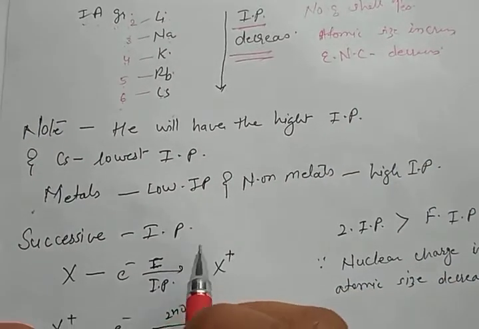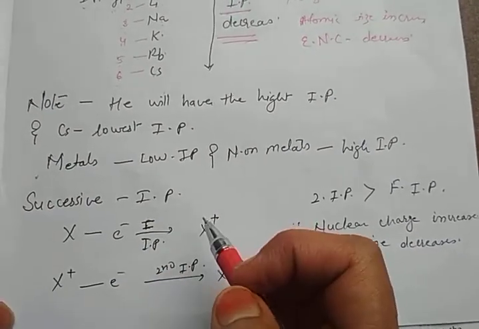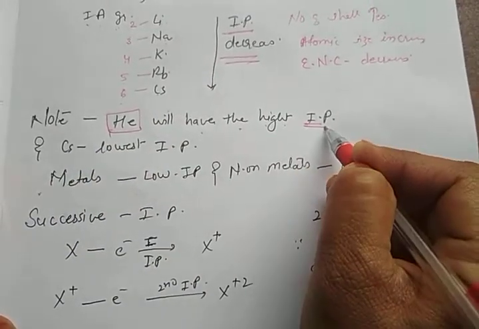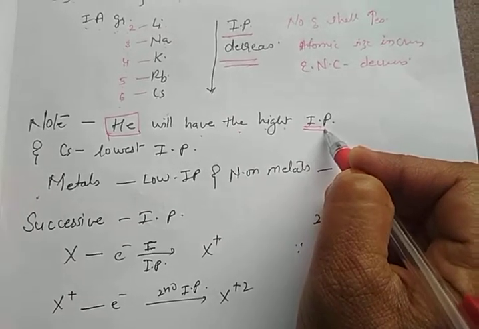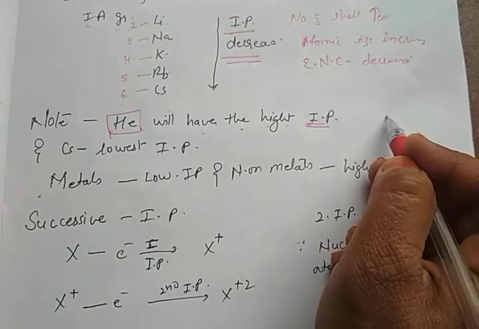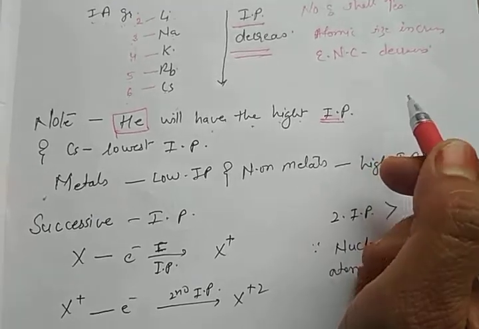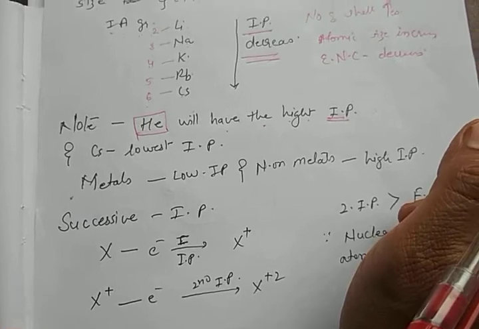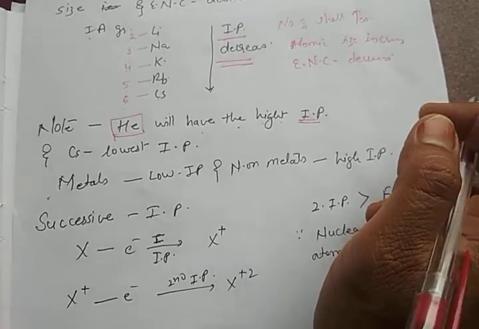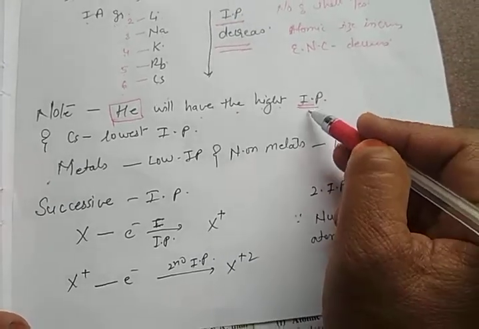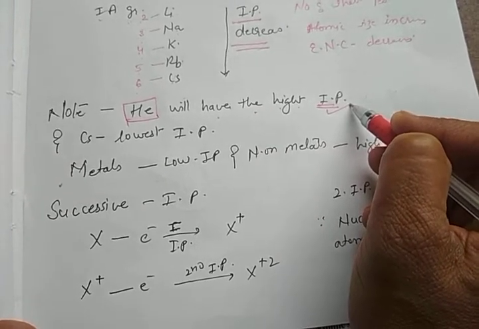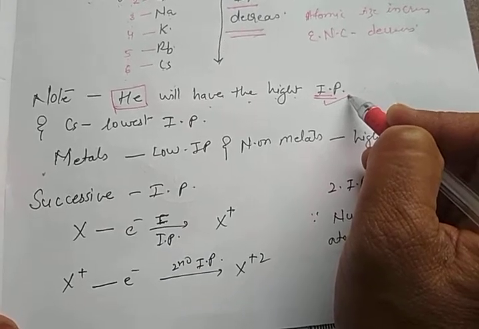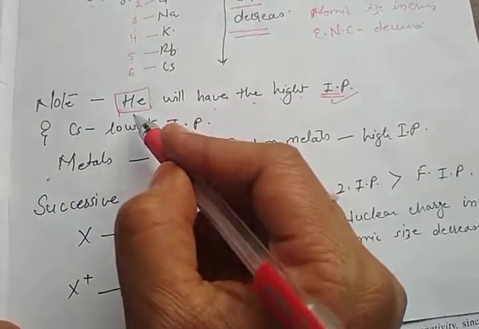Now we have to remember the special notes related to this. The first is that helium will have the highest ionization potential because it has a stable electronic configuration. It has only one shell, which is completely filled with 2 electrons. So the maximum amount of energy is required to remove that electron. Due to that, helium has the highest ionization potential. In the exam, this can be asked: name the element which has the highest ionization potential. That is helium.